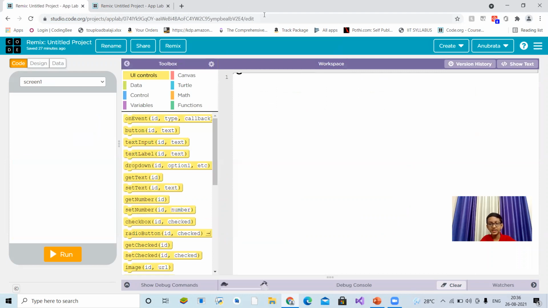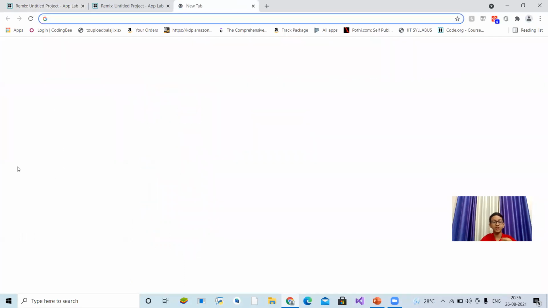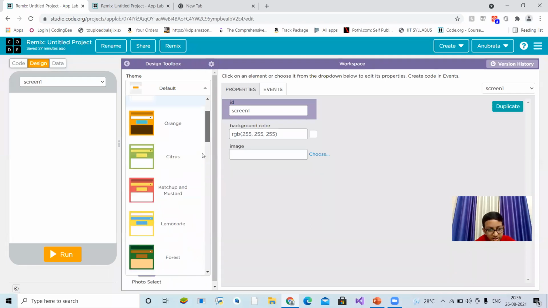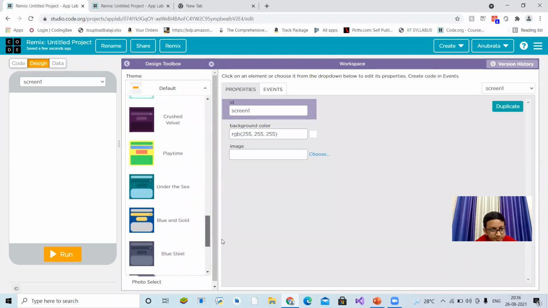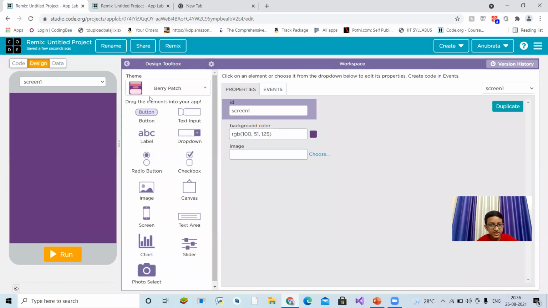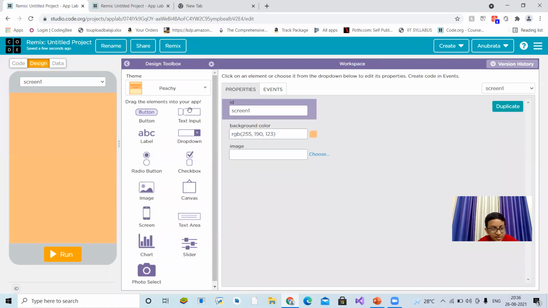So today our plan is to create a calculator app with UI UX design. So firstly, let's change the background with a theme. I think it will be correct. Let's see the theme. I think Berry Patch theme is very nice. Also, let me see the other things. Peachy theme is also very nice. Let's use Peachy here.